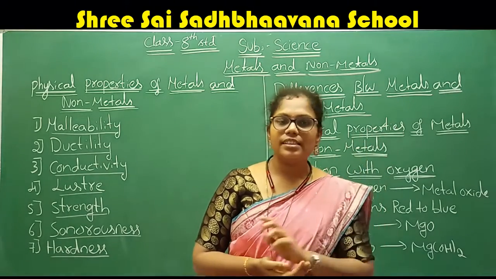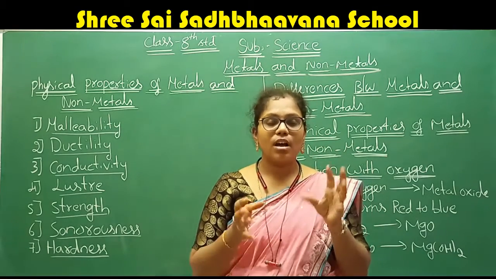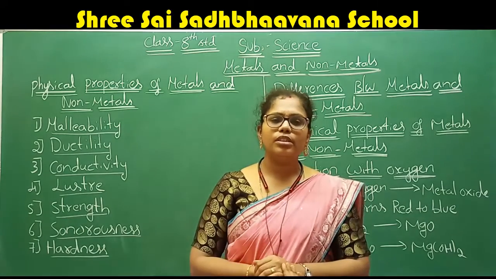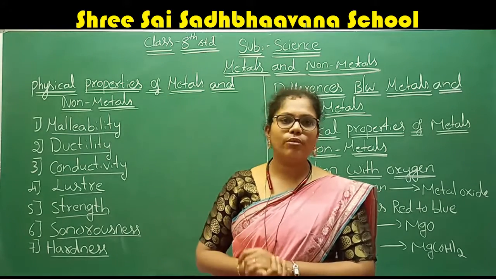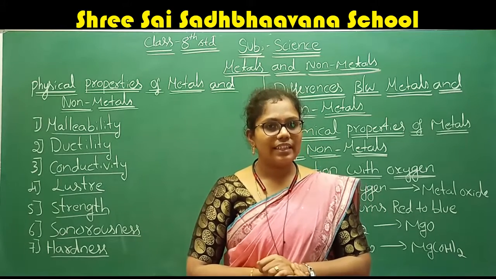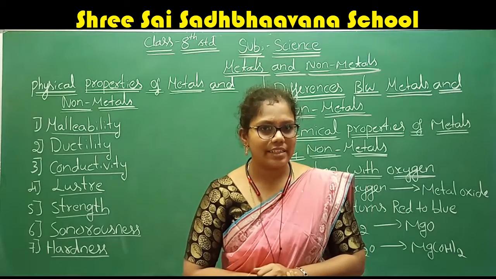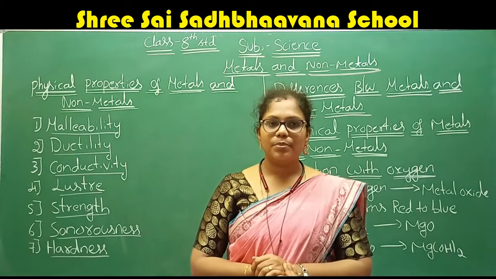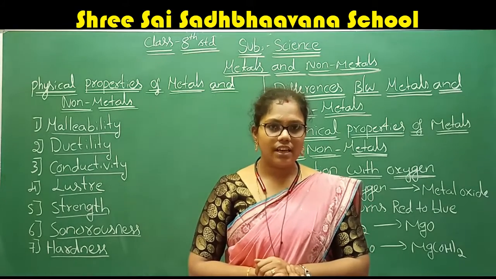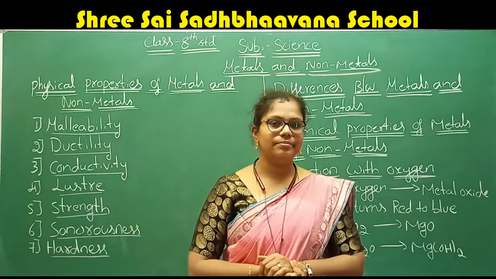The wirings, all of them are made up of copper. If the copper is not going to pass the electricity, no circuit is formed, no electric bulb glows, right? Therefore, we can tell that metals are good conductors of heat and electricity. What is the third point we are going to tell? The third point we discuss is that metals are good conductors of heat and electricity.